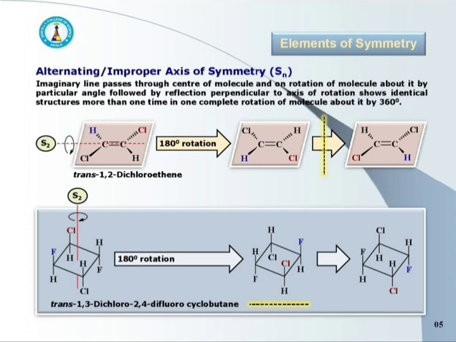The simple axis of symmetry involves the rotation of the molecule, but in the alternating axis of symmetry or improper axis of symmetry, rotation of the molecule is always followed by the reflection perpendicular to the axis of rotation. It means here we have to rotate the molecule by a particular angle and then we have to reflect that perpendicular to the axis of rotation. This alternating axis of symmetry or the improper axis of symmetry is denoted by the letter Sn.